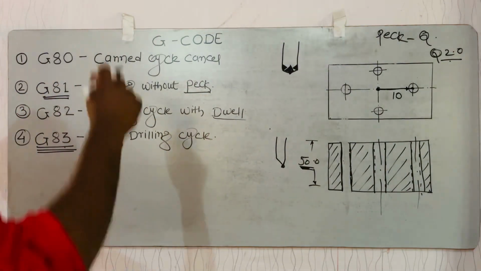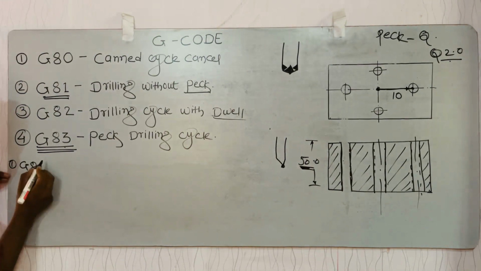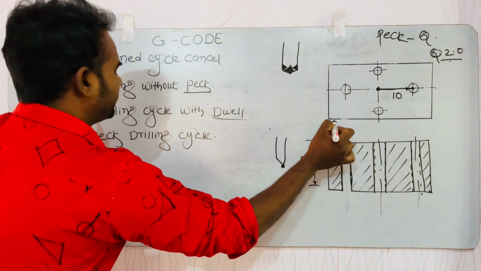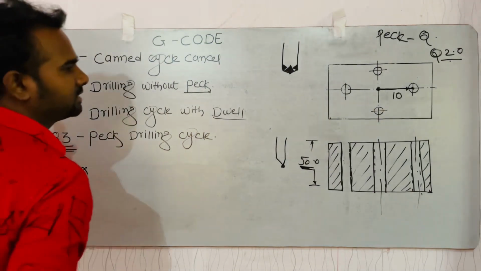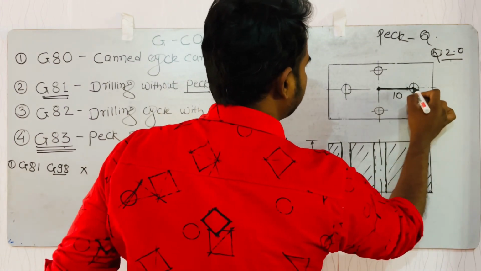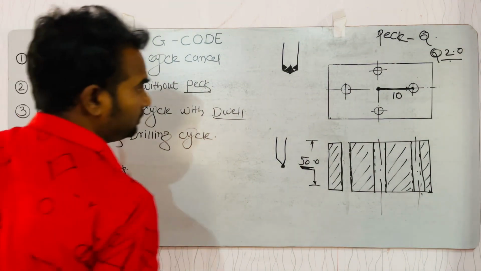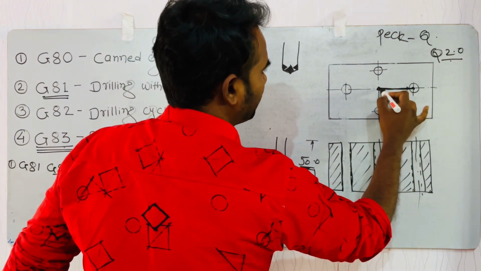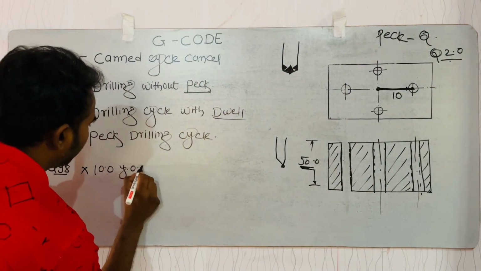The format of G81 will look like this: G81, G98. G98 means return to initial point. Okay, G98. X, what is the X for this? Suppose we are doing a drilling operation on this job and the X value is 10 mm. X 10.0. Y, the hole is lying on the Y plane and this is our X0 and Y0 point. So the Y will be 0 for this. Y 0.0.